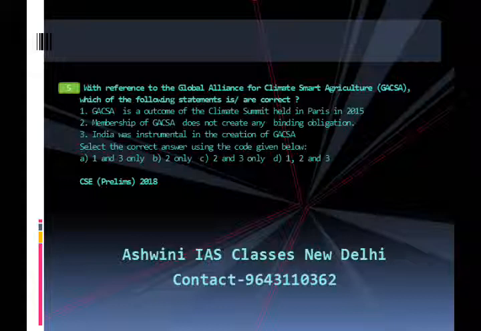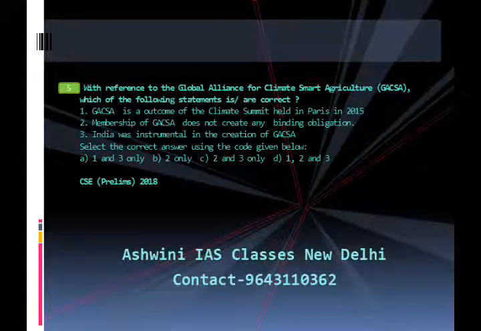The brief explanation. The concept of climate smart agriculture was originally developed by the Food and Agriculture Organization in 2010 through the paper Climate Smart Agriculture Policies, Practices and Financing for Food Security and Mitigation.